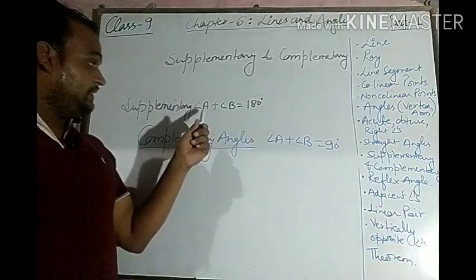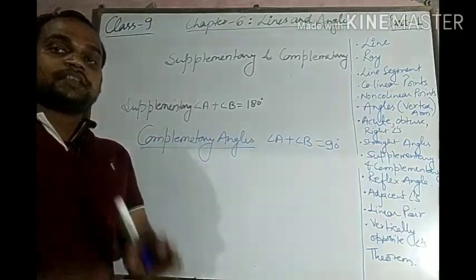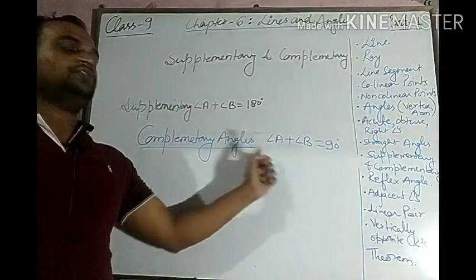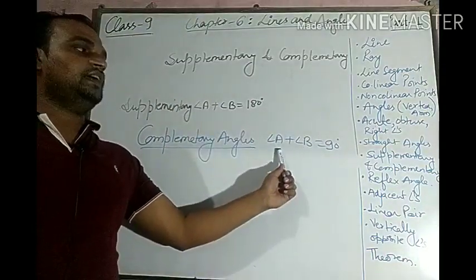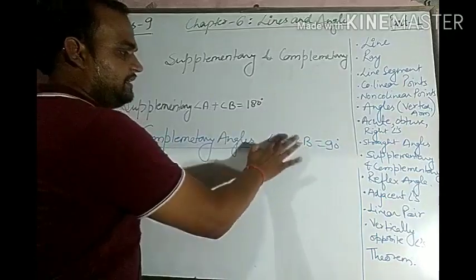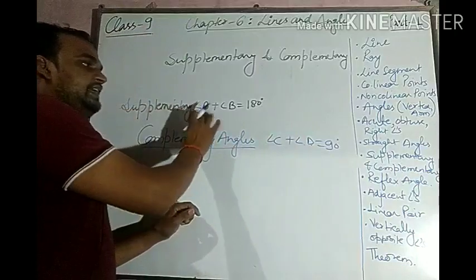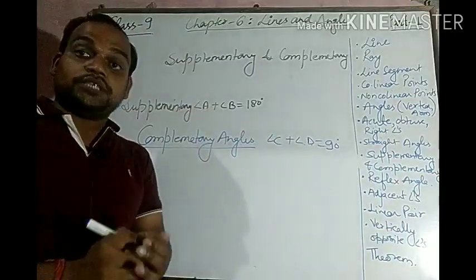Here angle A is said to be the supplementary angle for angle B, and angle B is said to be the supplementary angle of angle A. In case of, I take this angle C and angle D. So angle A and angle B are supplementary angles to each other.